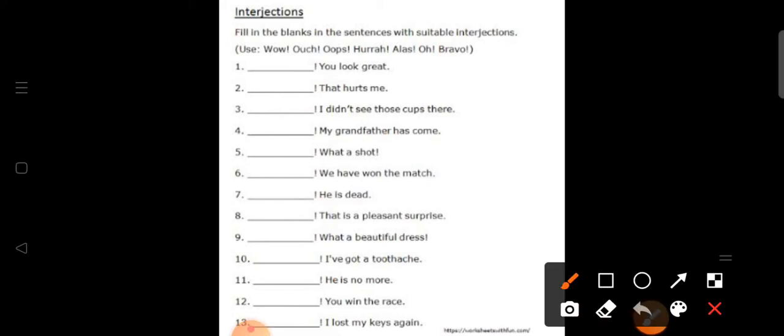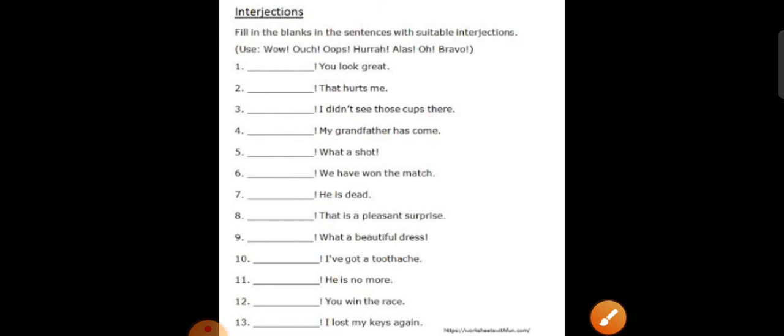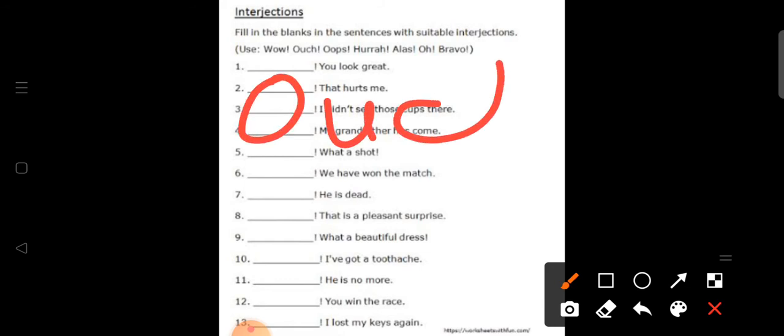Okay, let's see the first one. Dash, you look great. Here what can we write? Wow, ouch, oops, hooray, alas, oh, and bravo. What will you use, students? Here we can use wow, right? Wow, you look great. Second one, dash, that hurts me. What do you say, students, when it hurts you? We can say ouch, है ना?